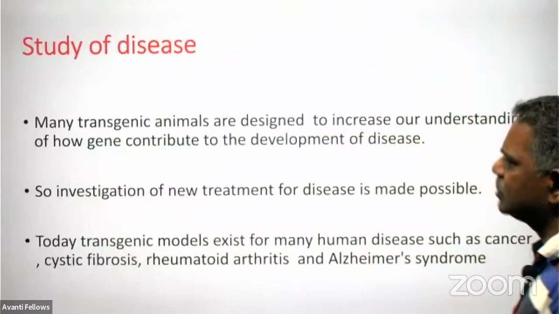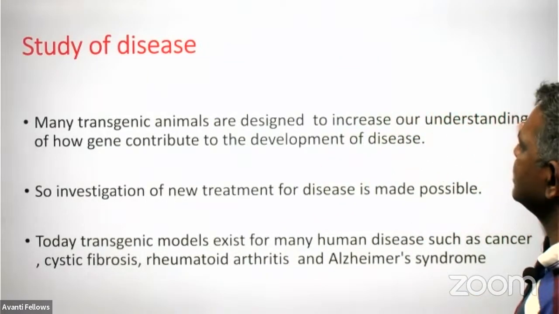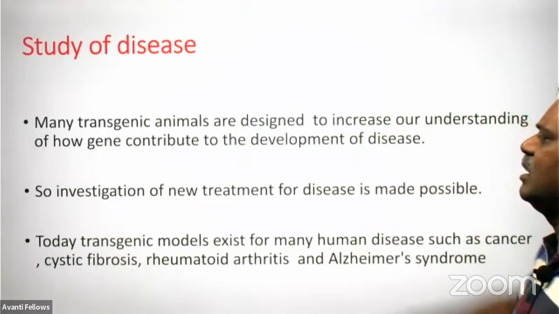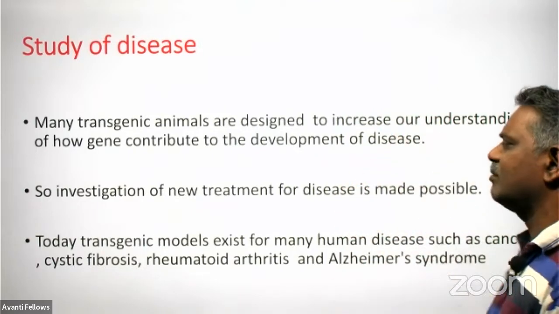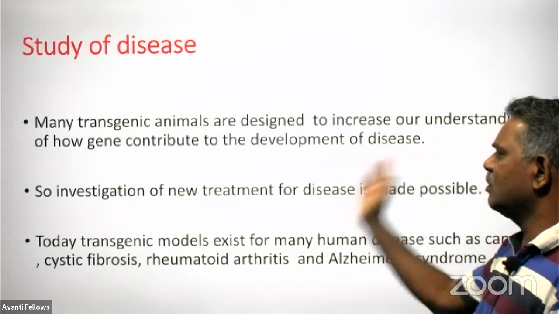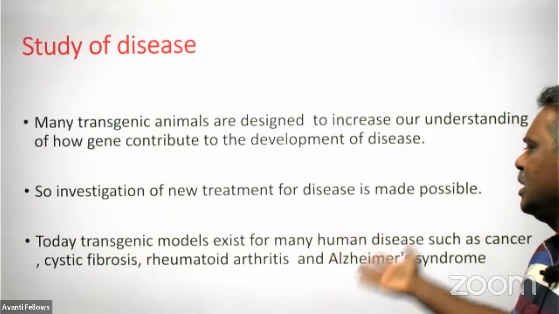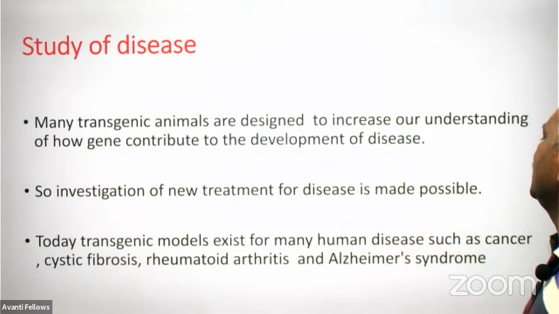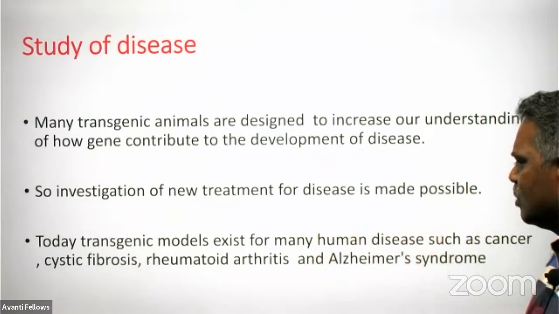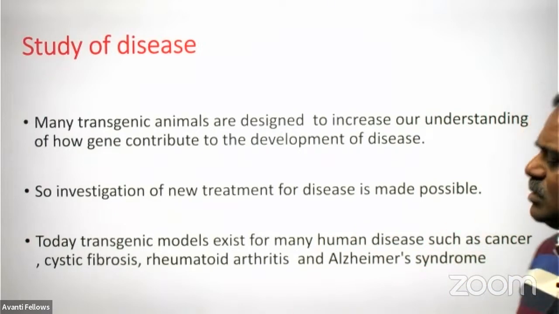And study of diseases. Many transgenic animals are designed to increase our understanding of how genes contribute to the development of a disease. So investigation of new treatment for the disease is made possible. Today, transgenic models exist for many human diseases such as cancer, cystic fibrosis, rheumatoid arthritis, and Alzheimer's syndromes.